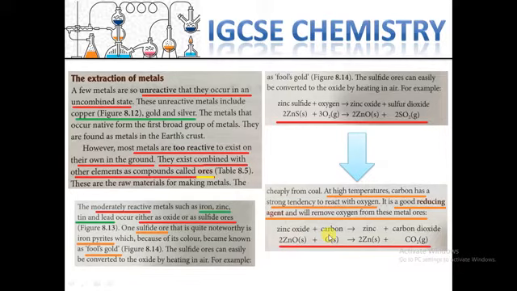So here carbon is the reducing agent, that means carbon is going to remove the oxygen from this zinc oxide. Later as a product we will get pure zinc, which is (s), that means solid, pure, and then another product is carbon dioxide.